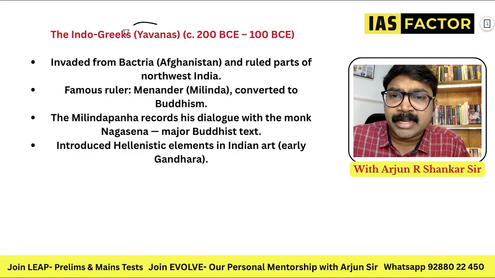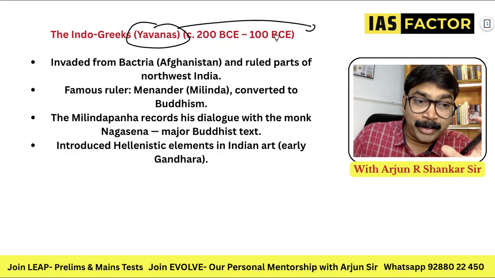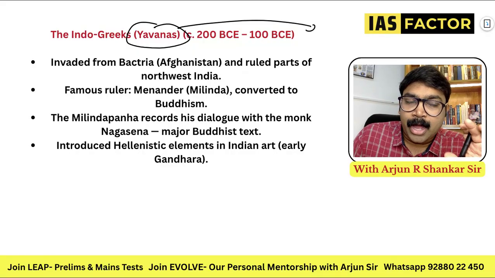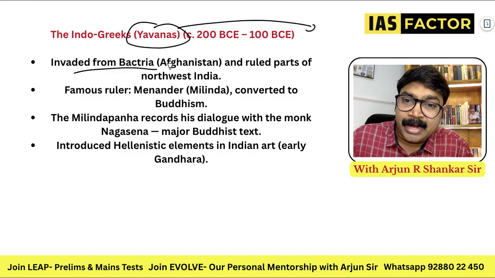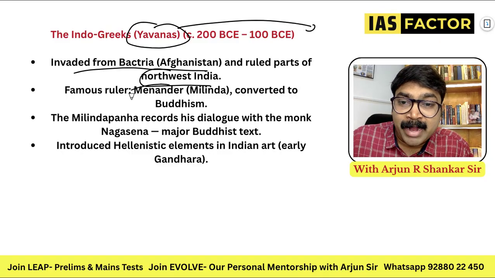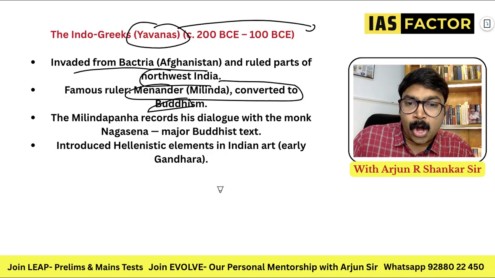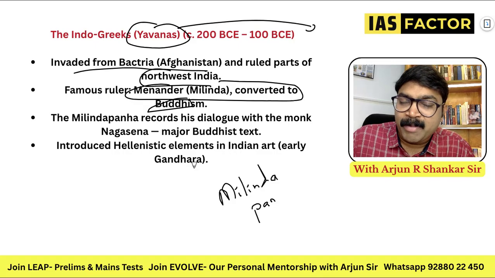They're called the Yavanas, because Greeks means Yavana or Yavana Priya. All are Greek-related words, coming from Greek-rooted words. They invaded from Bactria, Afghanistan, and ruled parts of northwest India. The famous ruler is Menander or Milinda, who converted to Buddhism. The very famous book called Milinda Panho is also related to this. The book was also important. Milinda Panho means questions of Menander.